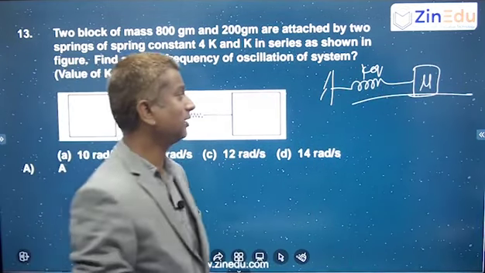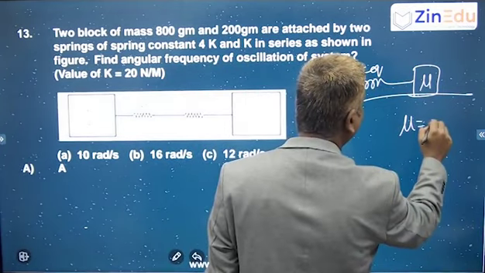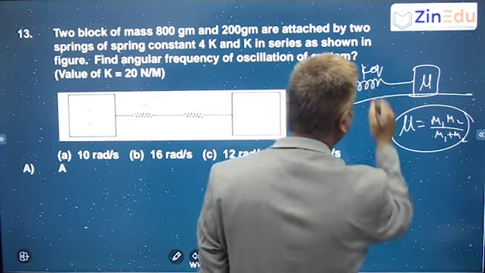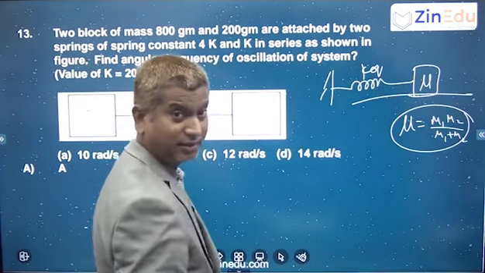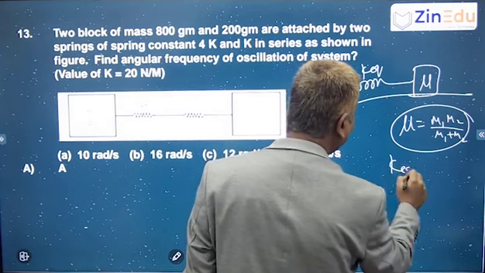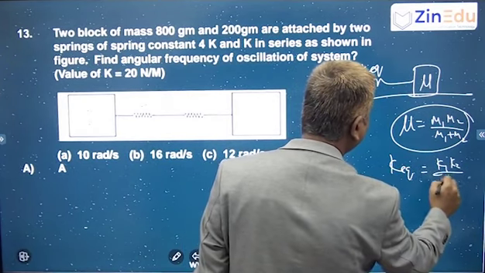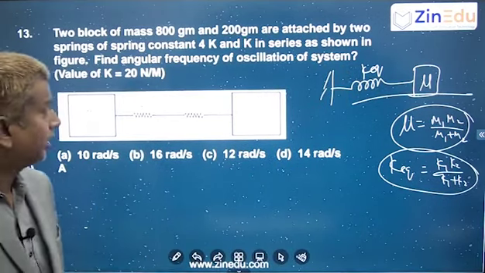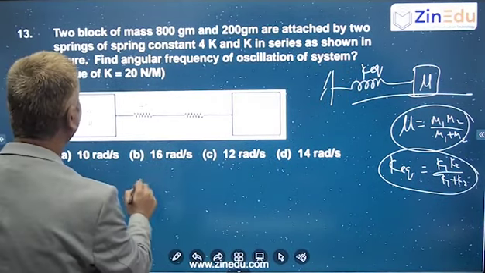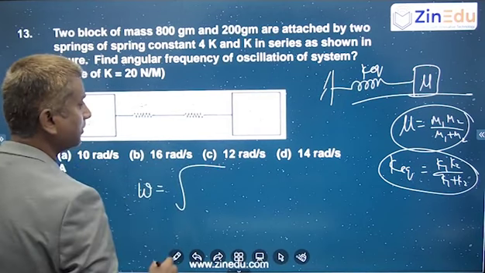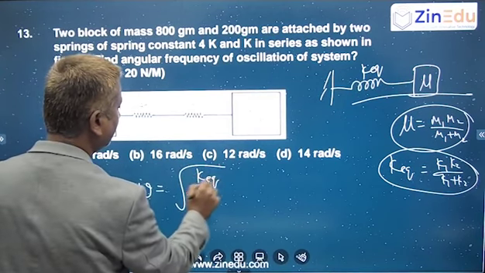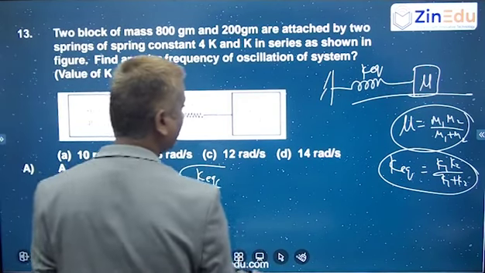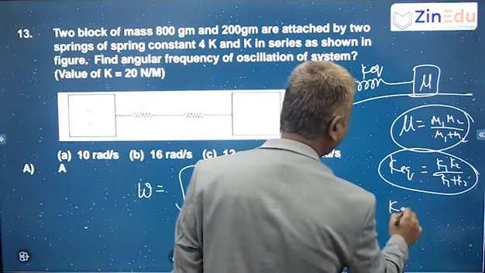So reduced mass is equal to m1 m2 by m1 plus m2, and K equivalent, since they are in series, is equal to K1 K2 by K1 plus K2, right? Now angular frequency omega will be equal to root of K equivalent by reduced mass. That's all. Okay. So K equivalent, how much will you get here?